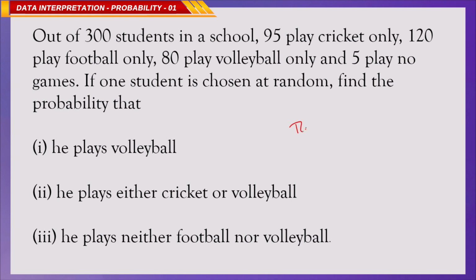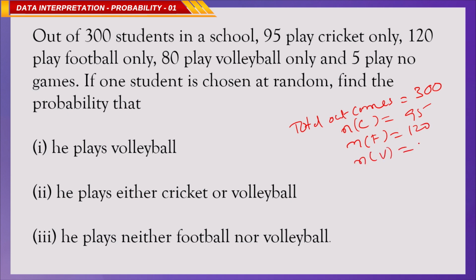Total outcomes is 300. N of C, students who play cricket, is 95, N of F is 120, and N of volleyball is 80, and neither, meaning C dash intersection F dash intersection V dash, is 5. This is the information given.